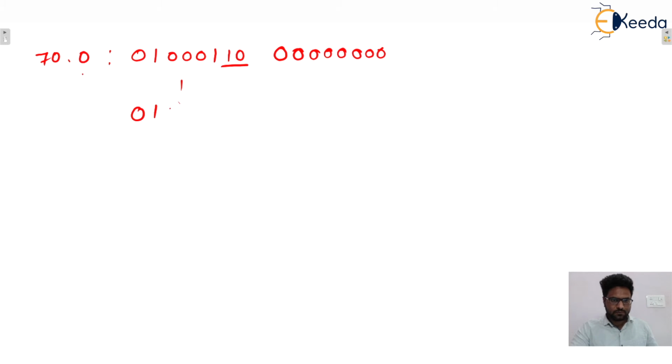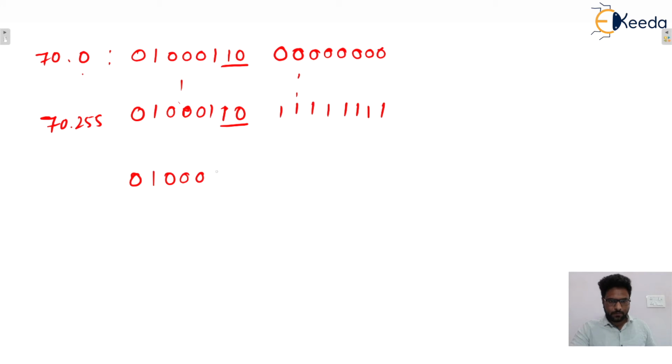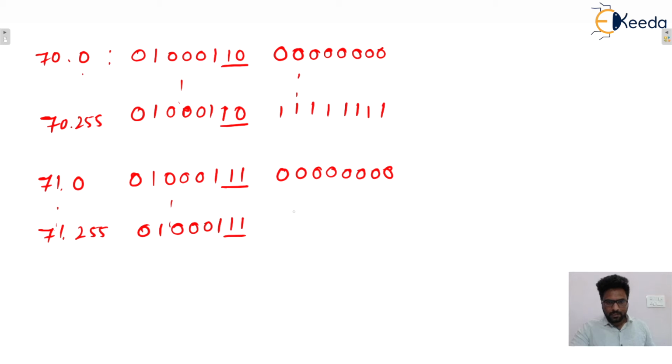And this one will go from all zeros to all ones. So this value becomes 70.255. Next one, these supernet bits could be 11, and host bits will start from all zeros. So this value is 71.0, and this goes to 71.255, isn't it? This one will remain the same, and this one will go from all zeros to all ones. So we have seen what the range will be.